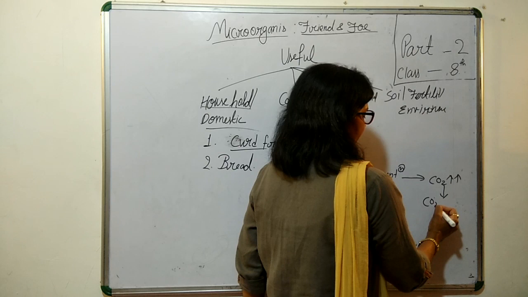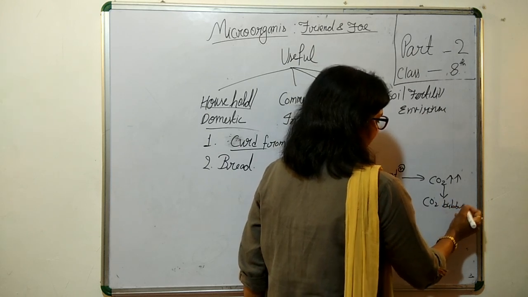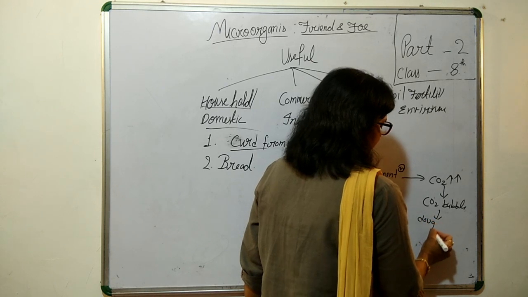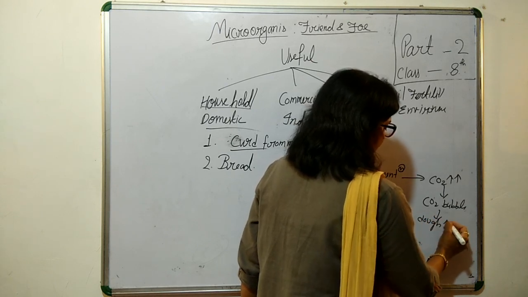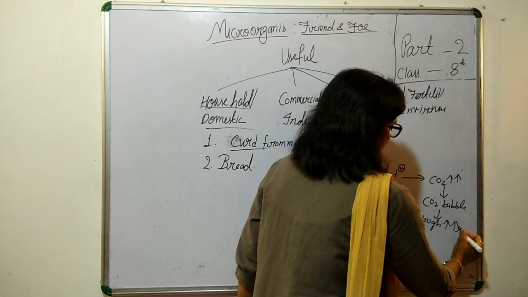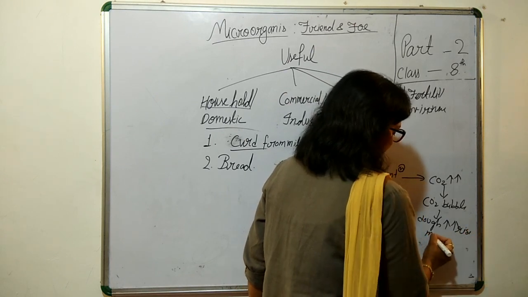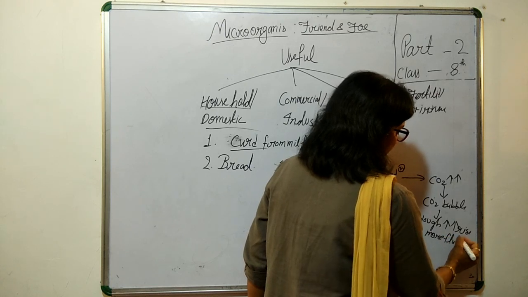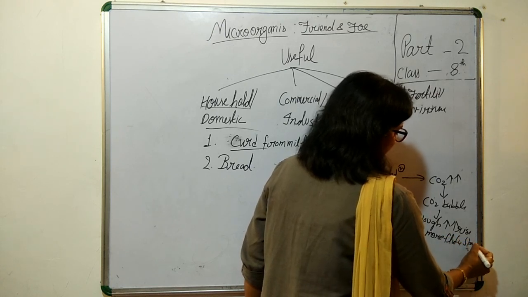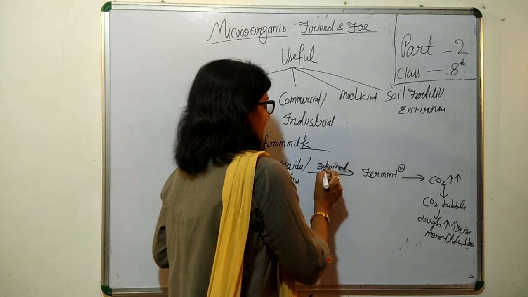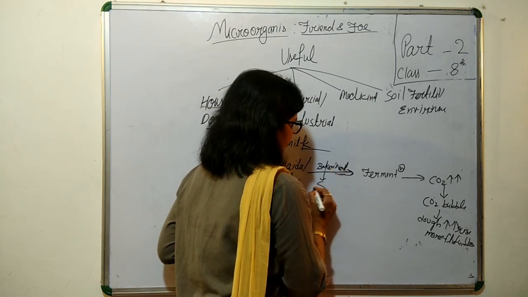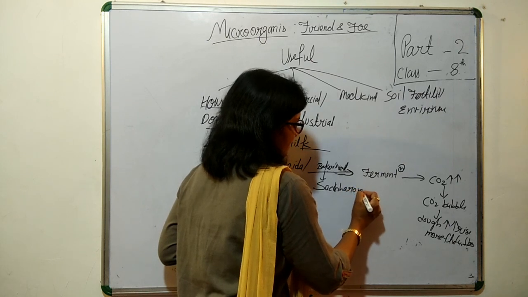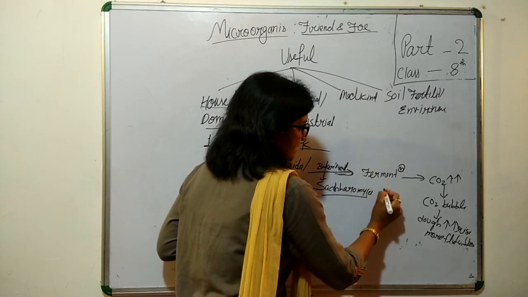These carbon dioxide bubbles are created in the dough, so the dough rises and becomes more fluffy and spongy. This baker's yeast in science is Saccharomyces cerevisiae.